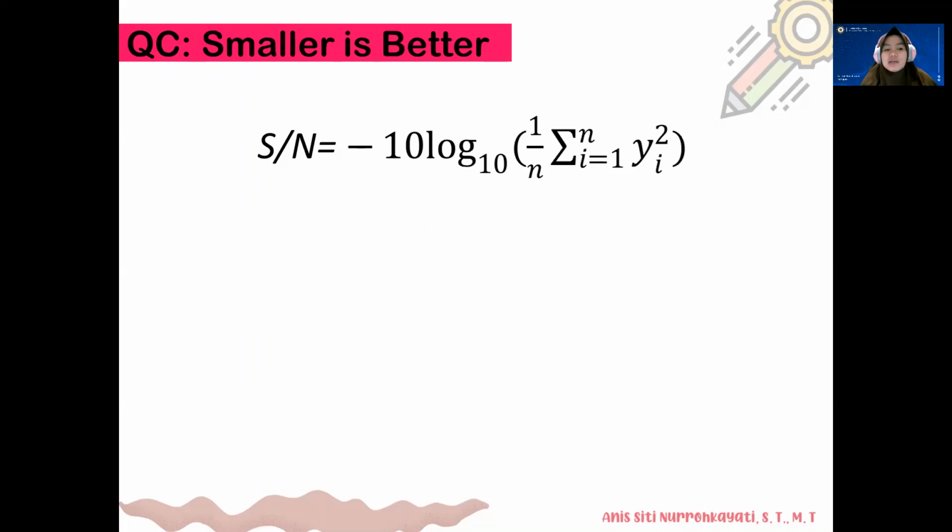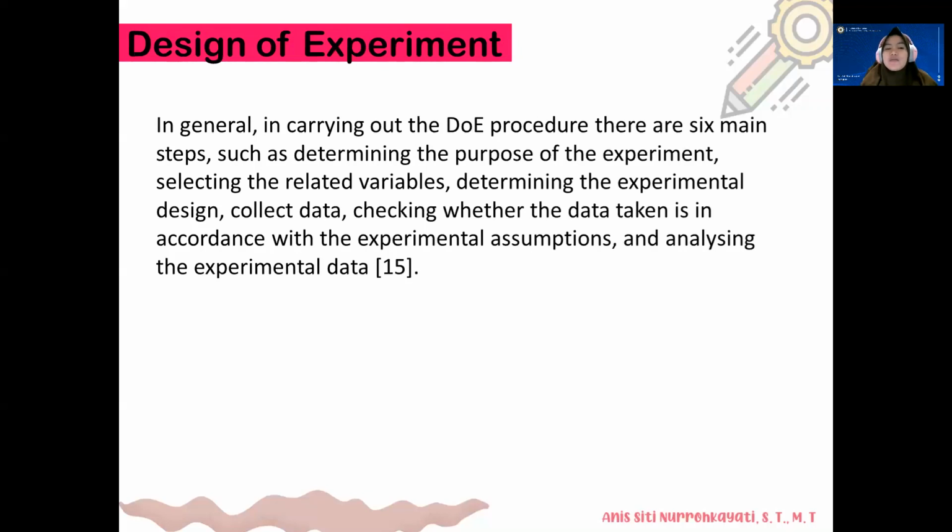Then is the quality characteristic. In this experiment, we use the characteristic smaller is better. Smaller is better is a quality characteristic with a non-negative value that starts from 0, so the one with the smallest value or close to 0 is the better value. And the equation for smaller is better is S/N equals minus 10 log10, 1/n, sum i equals 1 until n, y squared.